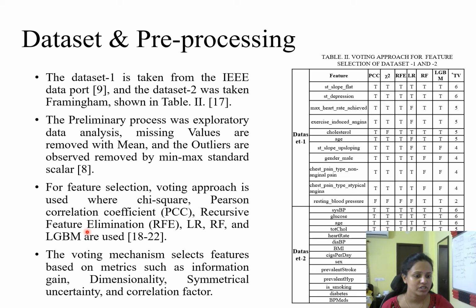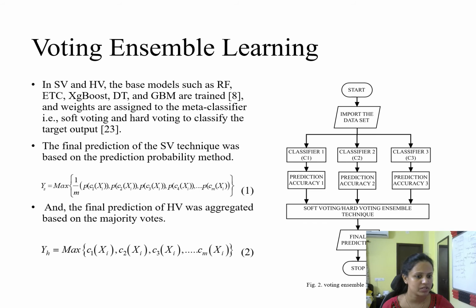So information gain has the capability of handling large contextual data set variables, and it plays an important role in the metric. After the features have been identified, we split the data as per the split ratios that we have shown. In the voting ensemble technique, we train the 5 basic individual base classifiers